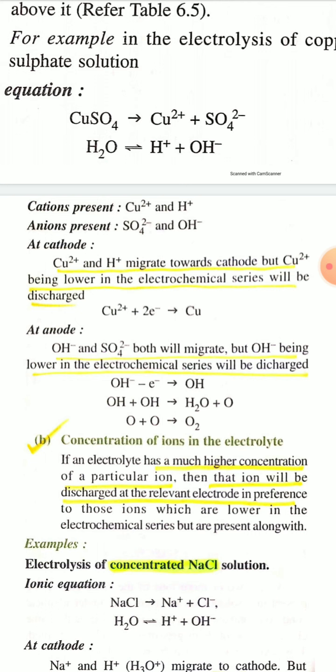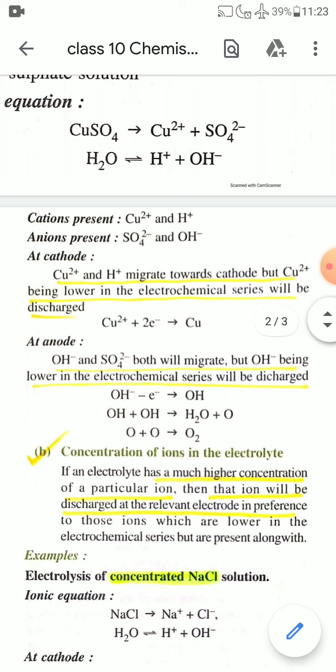And now the oxidation reaction at the anode. You know, anions migrate toward the anode and cations migrate toward the cathode. So at the anode, there are two types of anions, OH- and sulfate SO4 2-. Both will migrate towards the anode, but as the position of OH- in the electrochemical series is lower, OH- will be discharged, not SO4 2-.